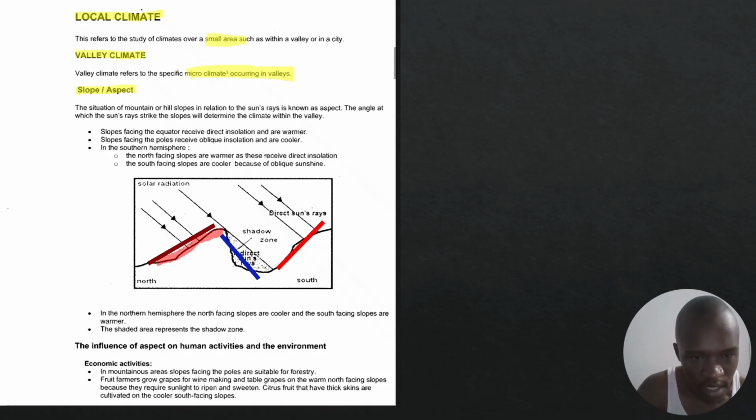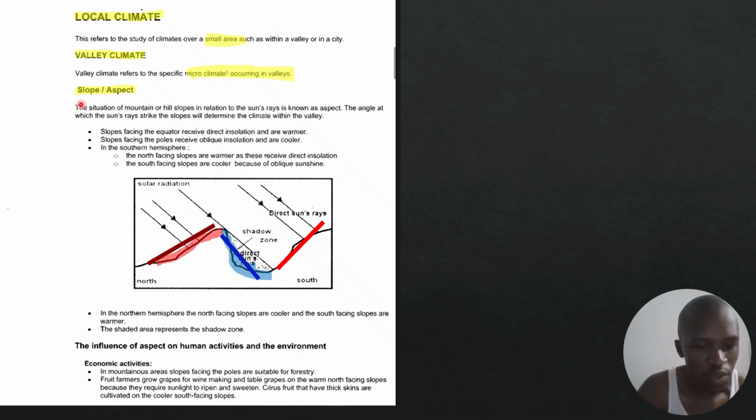Let me highlight this part of the slope in blue. The part which I'm highlighting in blue is not receiving direct insolation. Red represents my high temperature and blue will represent my cool temperatures. Where it's red, I'm dealing with warm temperatures. Where it's blue, I'm dealing with cool temperatures.